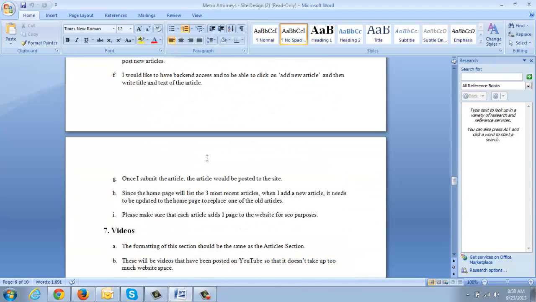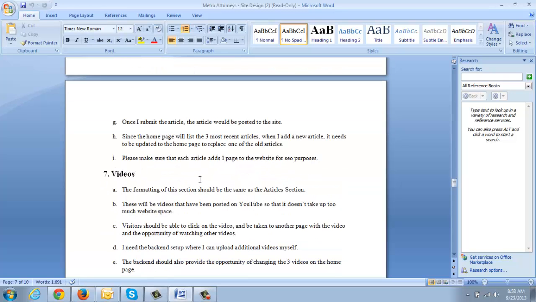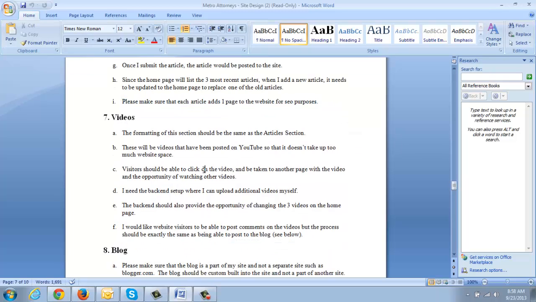Let's submit the article. The article we posted to the site. Yes, that's the concept of the blog. And please note the article adds 1 page. Yes, and of course, it will always add a separate page. We'll have a blog index where we'll have a summary of each blog, and of course, each blog article will have its own page. Now, videos.